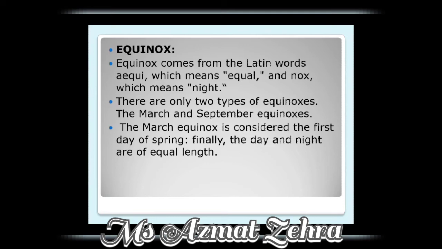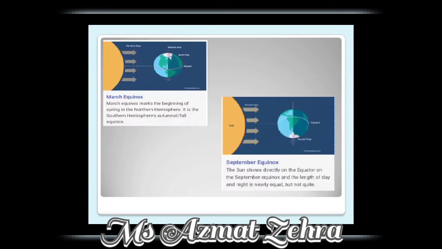There are two types of equinoxes, the March equinox and the September equinox. The March equinox is also known as the spring equinox. The March equinox marks the beginning of spring in the northern hemisphere. It is the autumn equinox in the southern hemisphere.